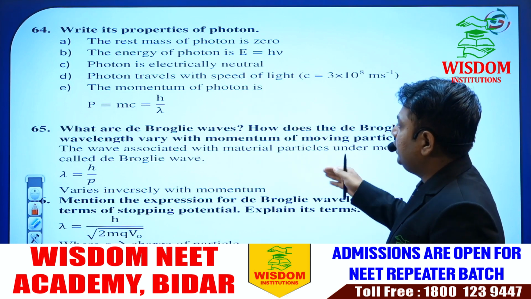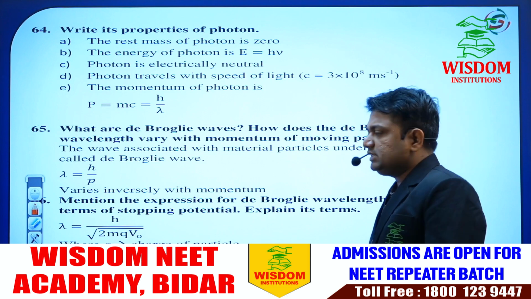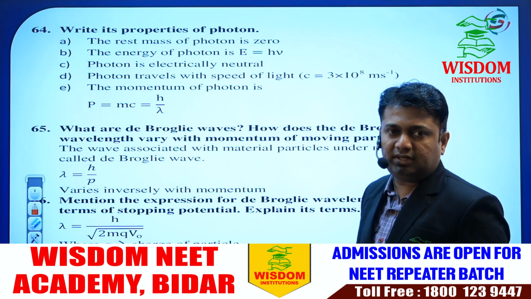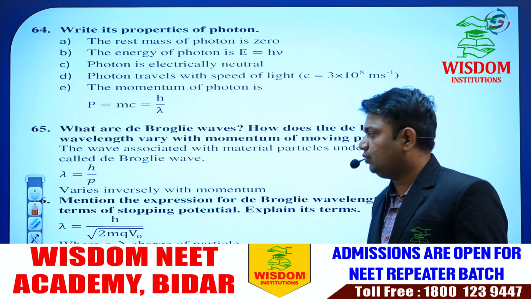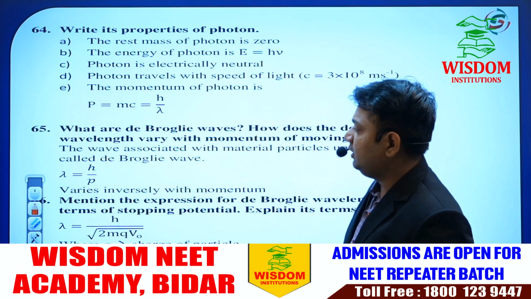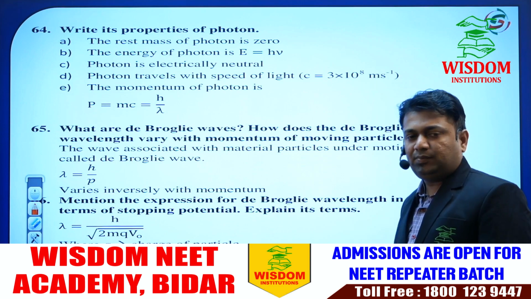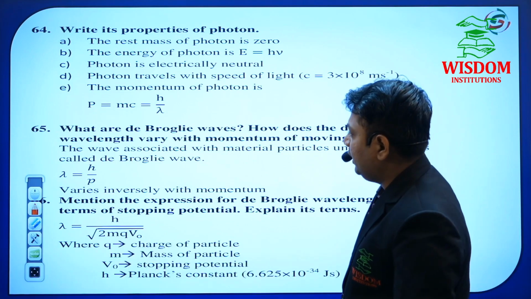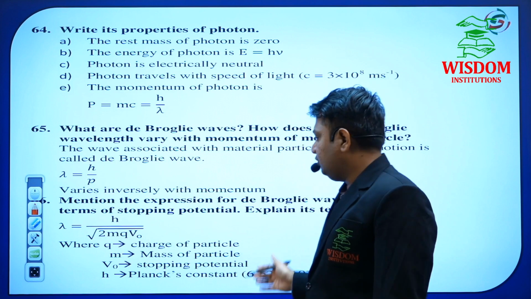Okay. De Broglie wave. In the De Broglie concept, he may compulsorily give one question. That may be 1 or it may be 2. This equation is important. The De Broglie wavelength equation is very, very important. Lambda is equal to h upon p. p is equal to m into v. And h is Planck's constant. That constant value you already have.